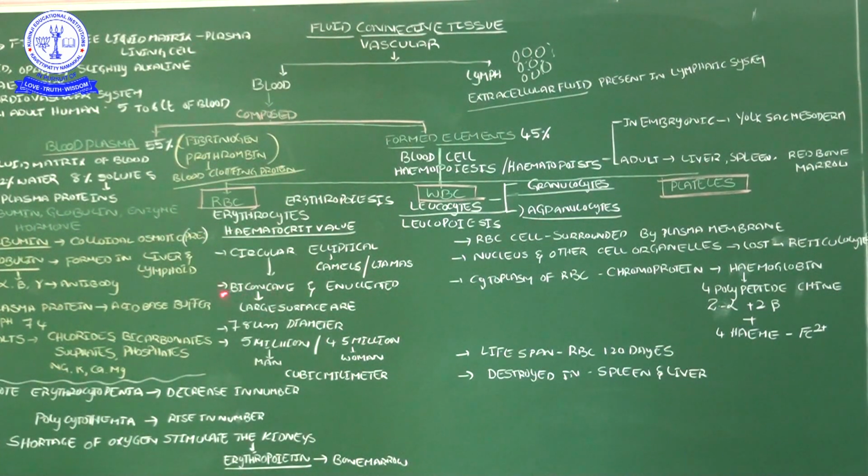From physics you will also get some concept. Biconcave, concave means depressions, not elevated. So what is the significance of this biconcave nature? It is increasing the surface area. That surface area plays an important role in the carrying of oxygen, a large surface area.